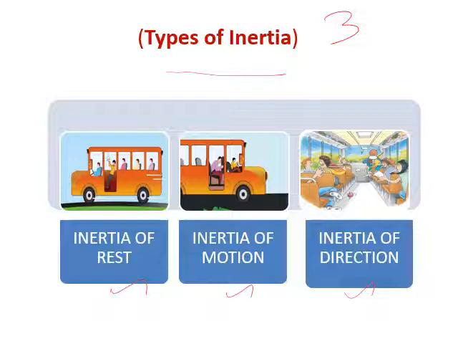Why does he move backward? That means during the rest condition, both the bus and the person are at rest. If force is applied, the bus begins to move, whereas the person remains in the same state of rest. This inability to change its state of rest, we call inertia, and this situation is called inertia of rest.